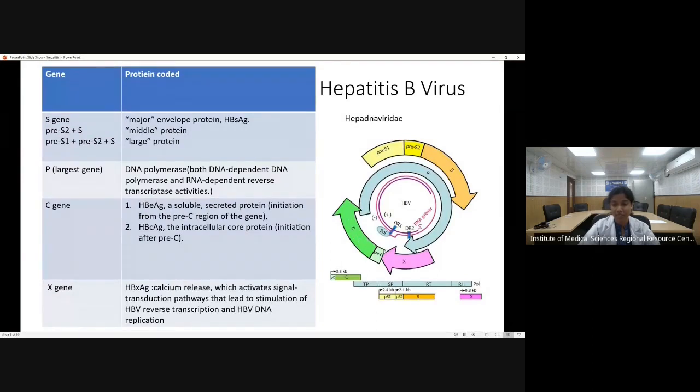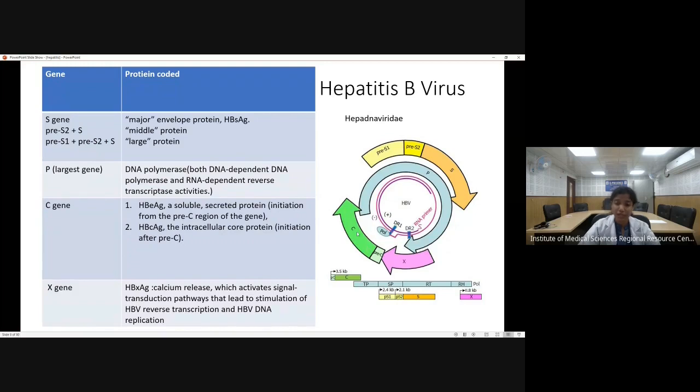So, when the translation starts from the pre-C region, the protein which is secreted is the HBe antigen, and HBe antigen can be secreted into the blood, so there can be an antibody reaction also against it, that is anti-HBe.